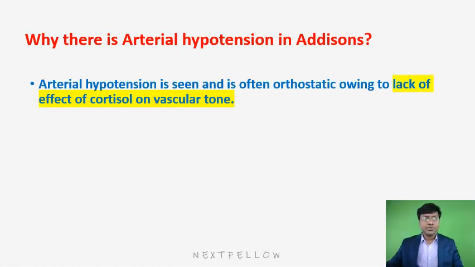Then you need to know why there is arterial hypotension in patients with Addison's. In patients with Addison's, the steroids are not there to improve the vascular tone. Steroids increase the sensitivity of catecholamines for the action on the blood vessels. Steroids are not there, and at the same time aldosterone deficiency is there, due to which the individual will land up in arterial hypotension. So arterial hypotension is seen, and it is often orthostatic owing to lack of effect of cortisol on vascular tone, right?